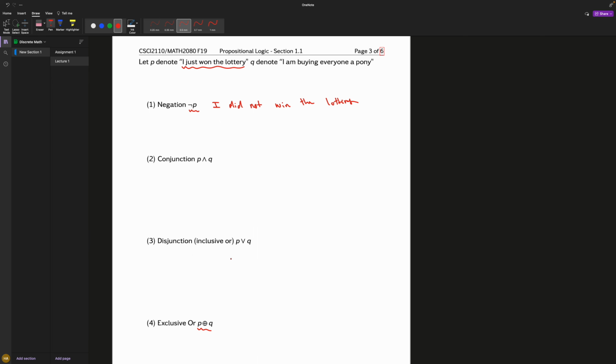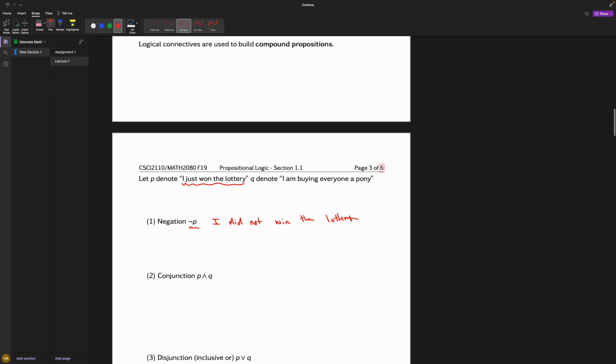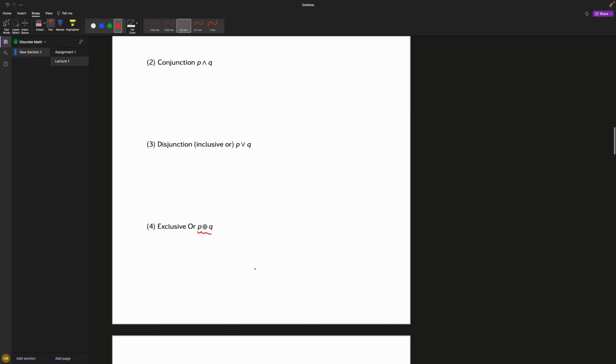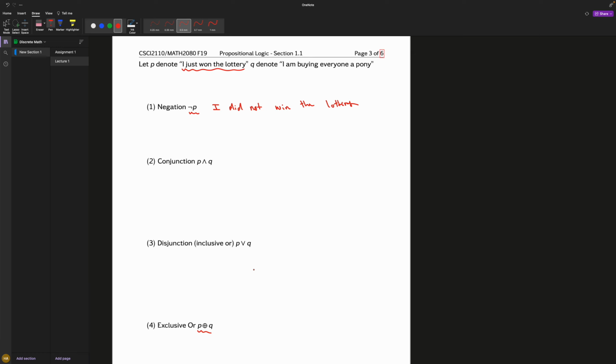I'm trying to think, are these tables the same actually? Never really thought about that. No, they're actually opposites of each other. So you see, with an exclusive or, these are actually true and these are false. They're inverse of each other, you could say. So for this one, what I'm basically saying is I will only be true if I only do one of them. If I do win the lottery and I buy everyone a pony, then that would be false.